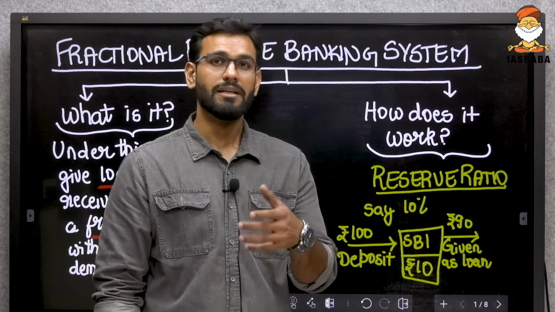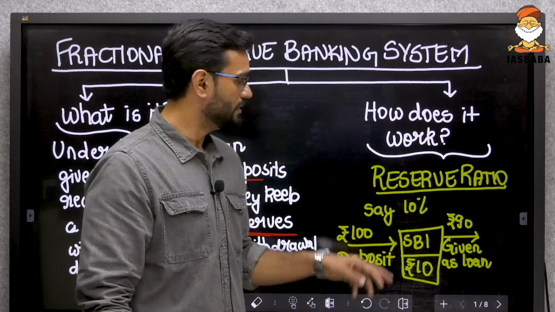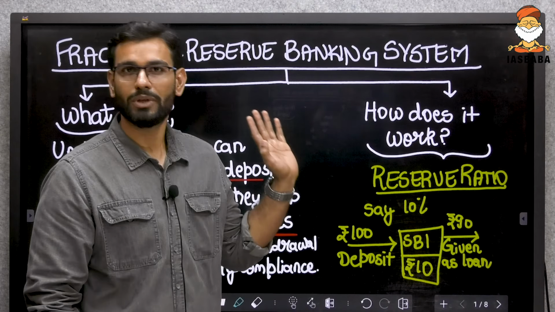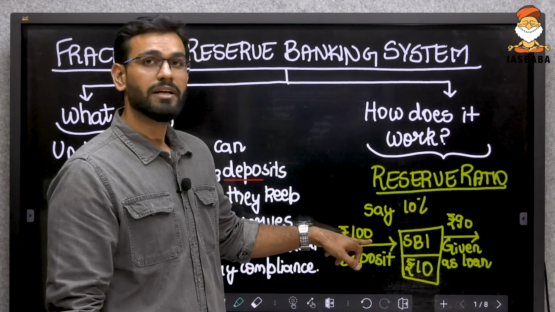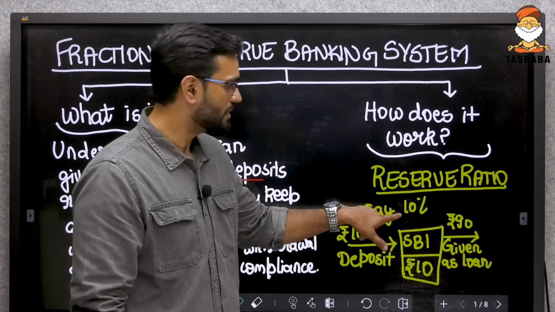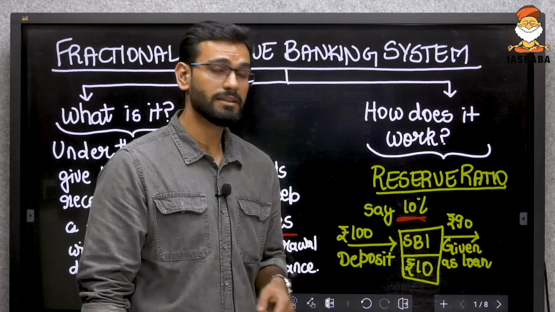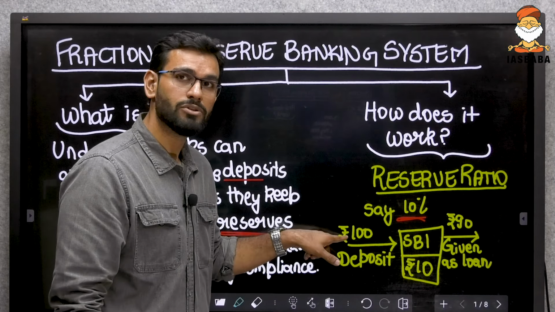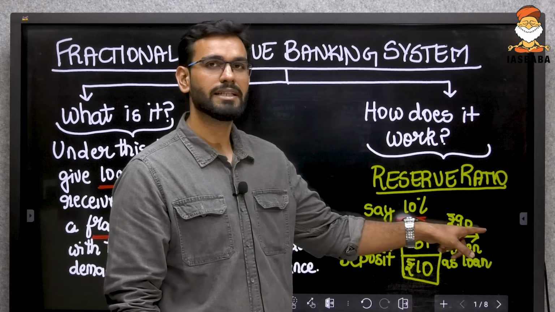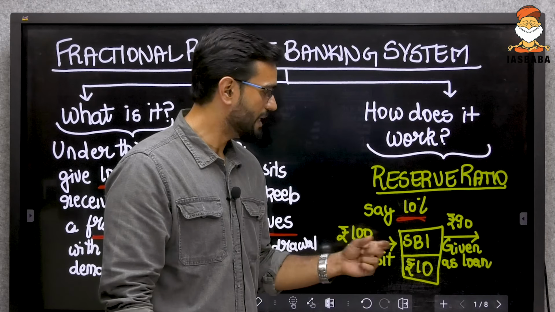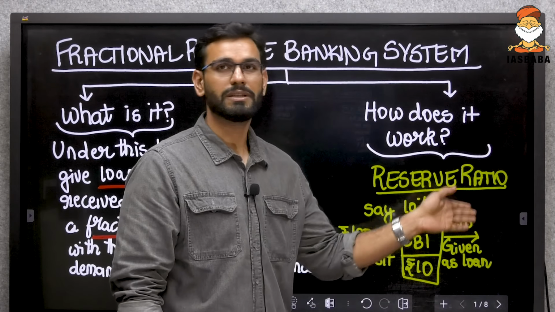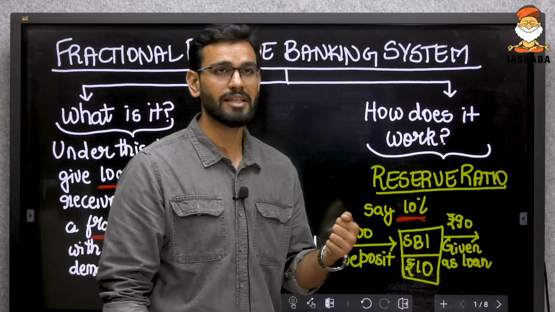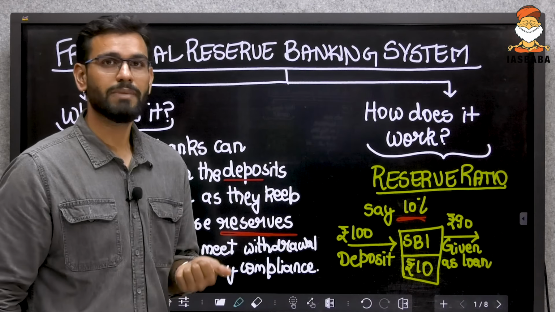So, what does that mean? Banks need to have a certain reserve ratio. Which is why, for every 100 rupees that gets deposited, if the reserve ratio is, let's say, 10%, banks need to keep 10% of 100 with themselves and they can give out the loan to others. So, for example, SBI will keep 10 rupees with itself and 90 rupees it can give as loan to someone else, and this is the fractional reserve banking system.